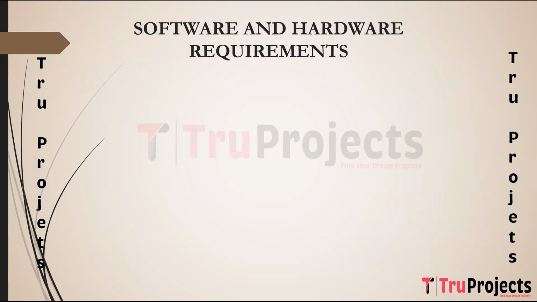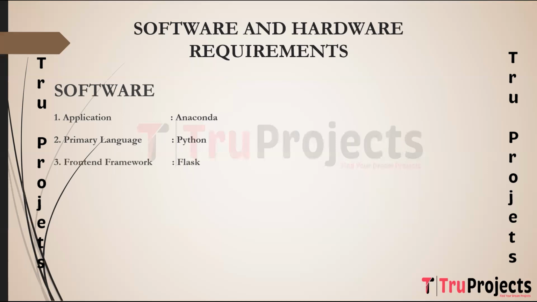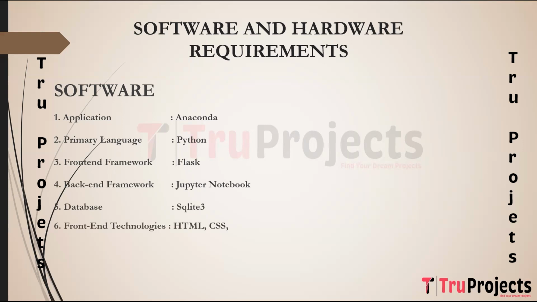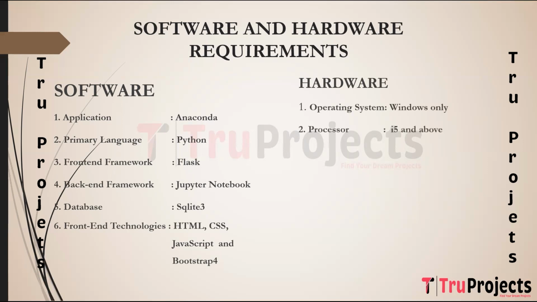To implement this project, we need hardware and software requirements. Coming to software requirements, we need application of Anaconda, primary language of Python, front-end of Flask, backend framework of Jupyter Notebook, database of SQLite 3, front-end technologies like HTML, CSS, JavaScript, and Bootstrap 4. In hardware requirements, we need operating system of Windows, processor of i5 and above, RAM of 8GB and above, and hard disk of 25GB and above.